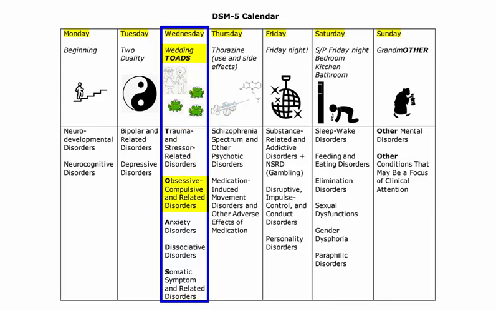O. O stands for obsessive compulsive and related disorders. We can associate this OCD category with the wedding because let's imagine planning of a wedding and preparation for it would involve some elements of obsession and compulsion. A for anxiety disorders. We will remember it because it is no doubt that any wedding, even without toads, could be an anxiety-provoking event. D stands for dissociative disorders here.